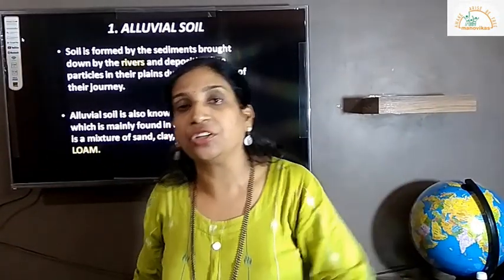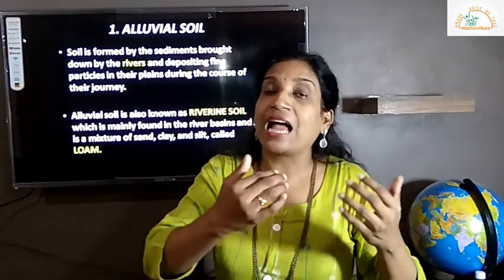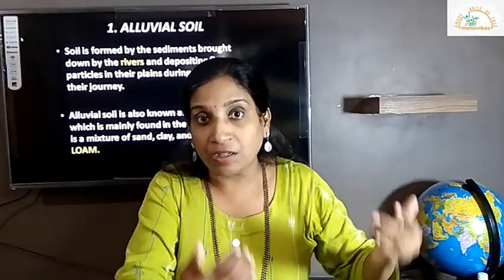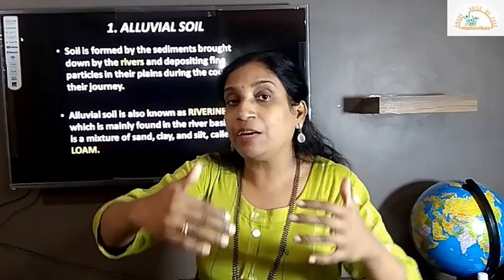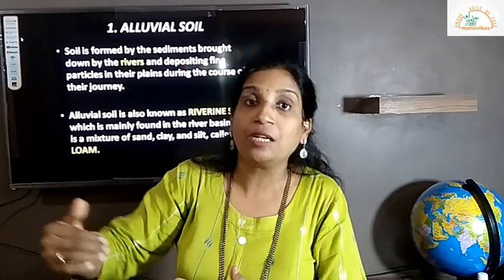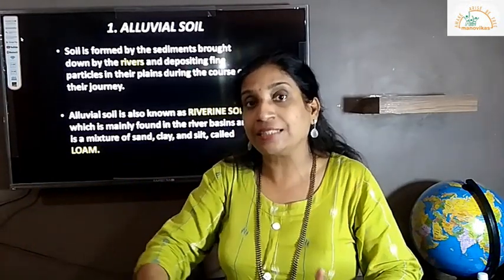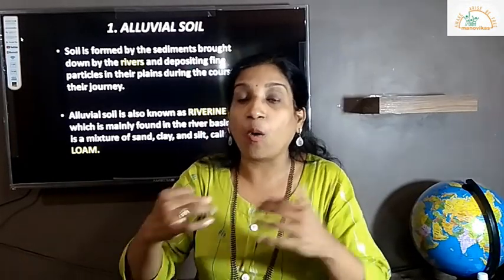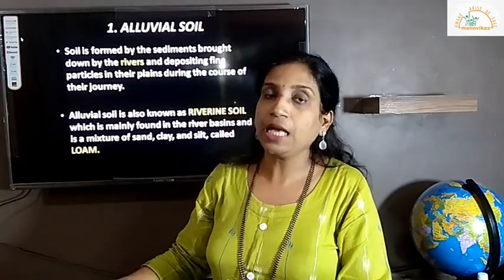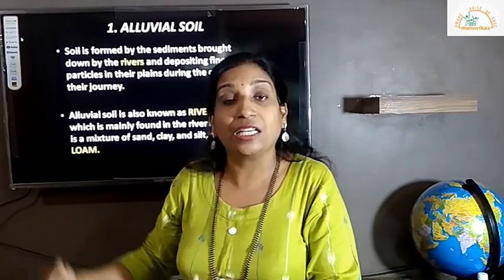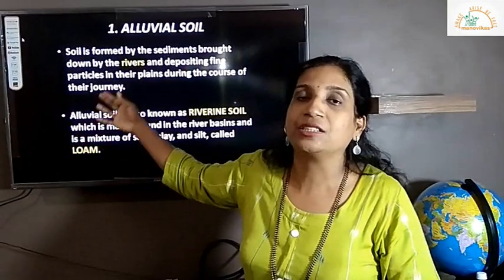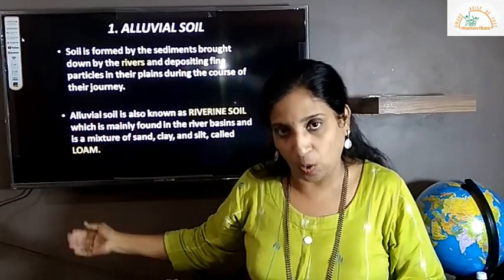This is how in the journey of the river, these sediments are transported from the peak of the mountains, from the slope of the mountains, and finally when river reaches into the middle stage where it enters, especially in the northern plains of India, this silt or sediments gets deposited along the bank of the river or into the river bed. This is how the soil is transported from one place to another, and that is the reason why it is called the transported soil.